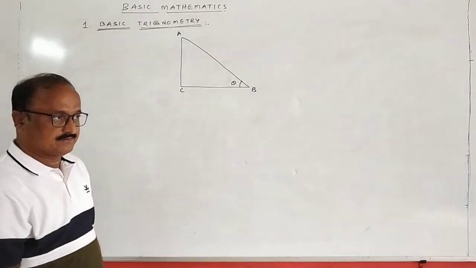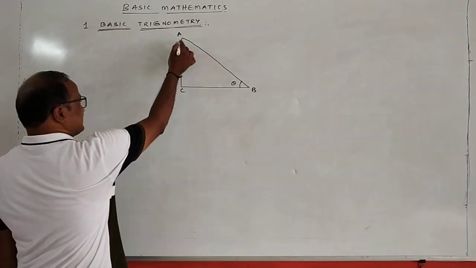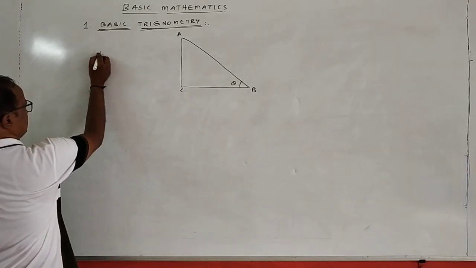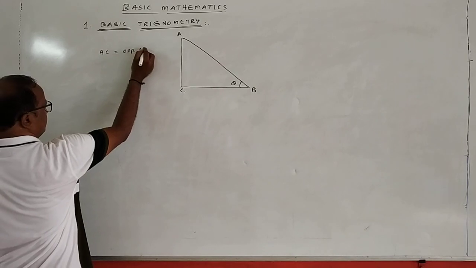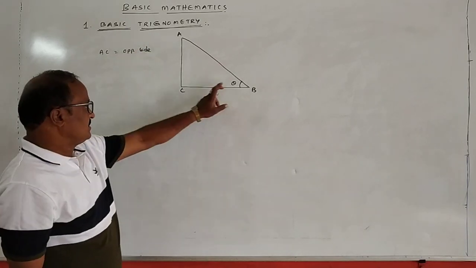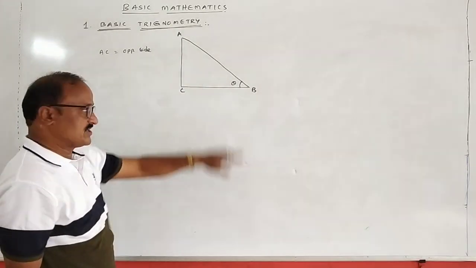Angle B is equal to theta. In this right angle triangle, AC is the opposite side. Opposite side means the side which is opposite to the given angle. This is called the opposite side.